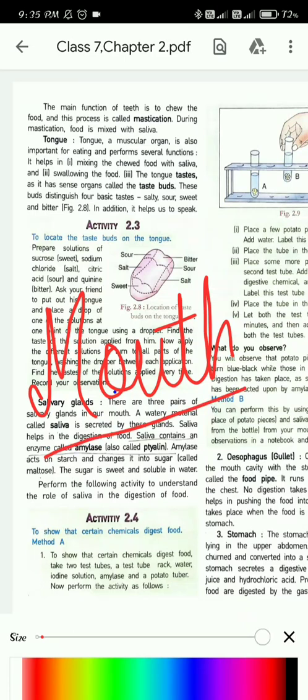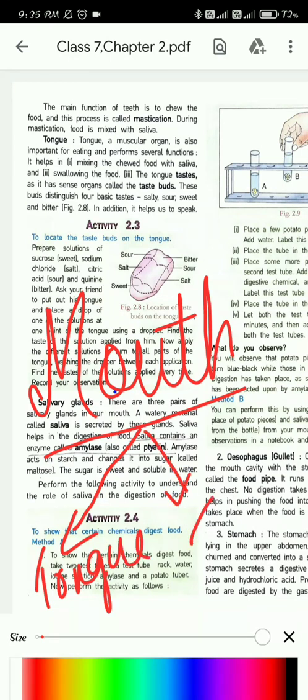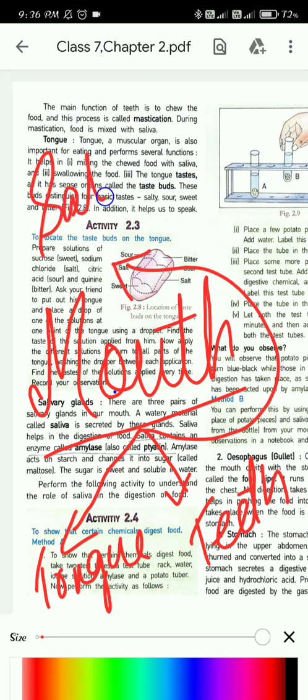In the mouth, we learned that the mouth has the tongue, teeth, and salivary glands.